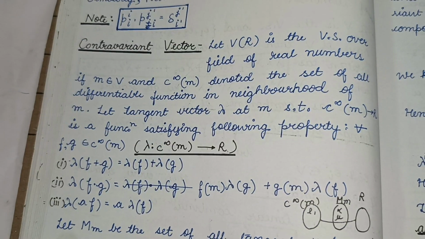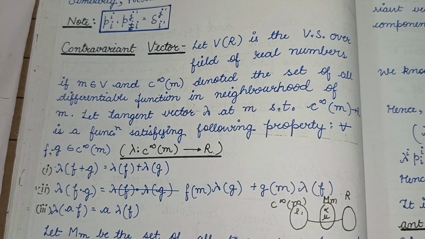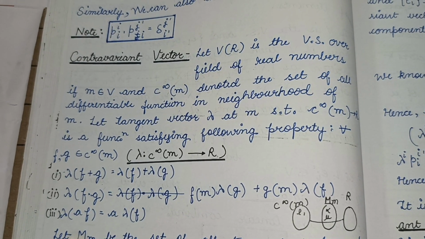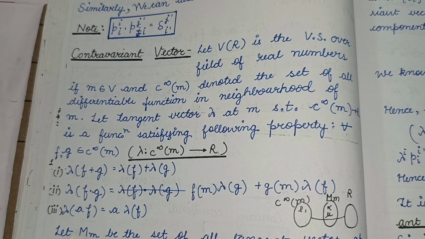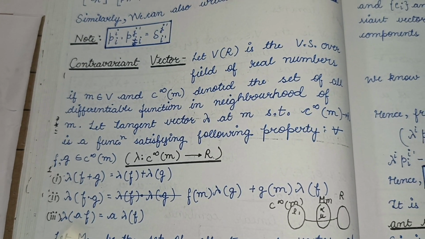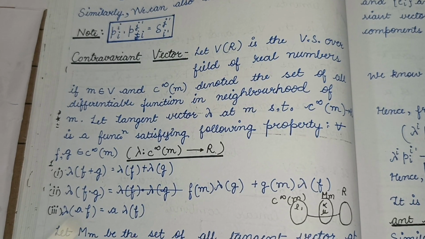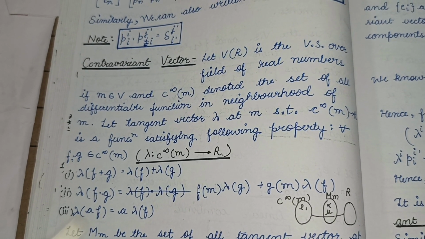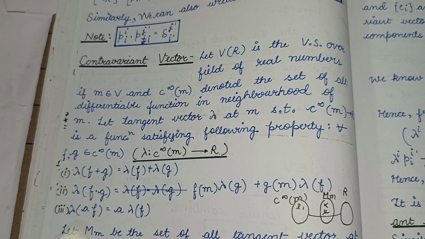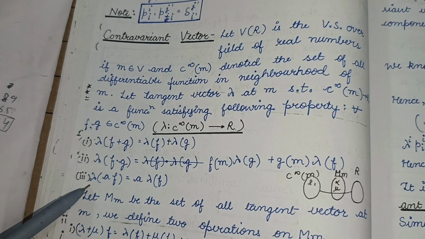Now, what is a contravariant vector? Let V be a vector space over the field of real numbers, and let M belong to V and C(M) denote the set of all differentiable functions in a neighborhood of M. Let lambda be a tangent vector at M, a relation taking the elements of C(M) to R, which is a function satisfying the following properties for all f, g belongs to C(M). That is, there is a tangent vector lambda taking the elements of C(M) to R, and it is satisfying the following three properties.